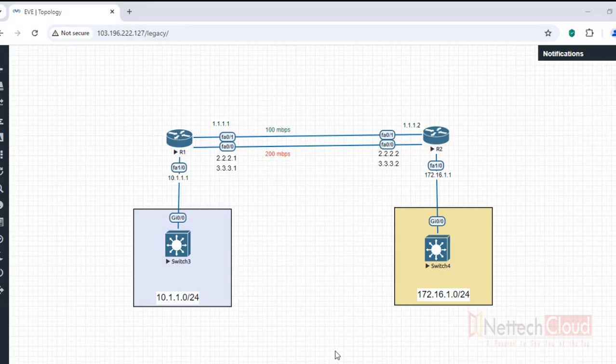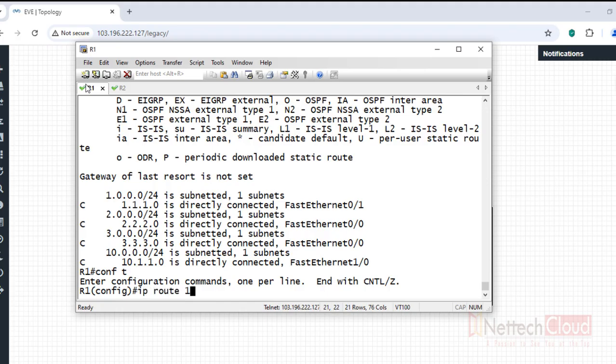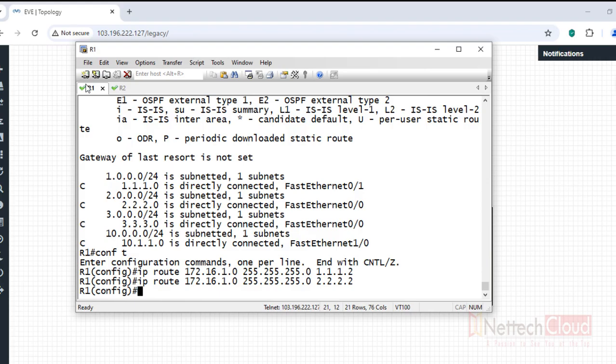So what about routing then? It's simple. If I have to do static routing now, destination network 1.0 255.255.255.0 1.1.2, then another 2.2.2.2, another 3.3.3.2. Make sense?